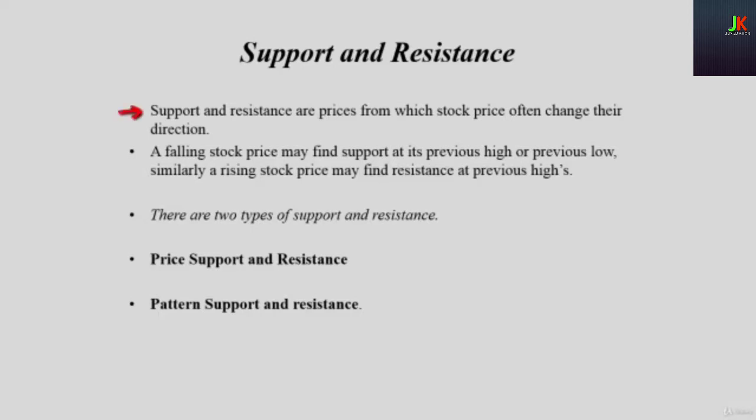Support and resistance are prices from which a stock price often changes direction. A falling stock price may find support at its previous highs or its previous lows. Similarly, a rising stock price may find resistance at its previous highs. There are two types: price support and resistance, and pattern support and resistance.